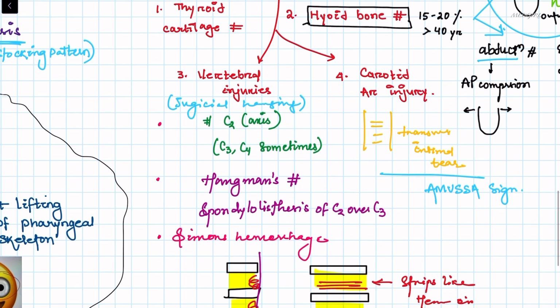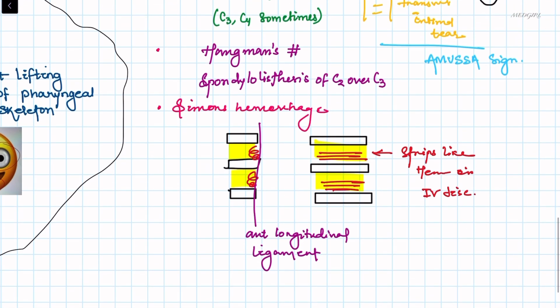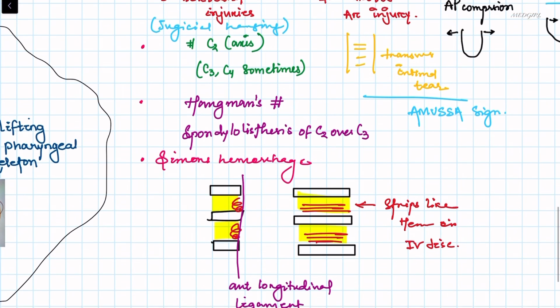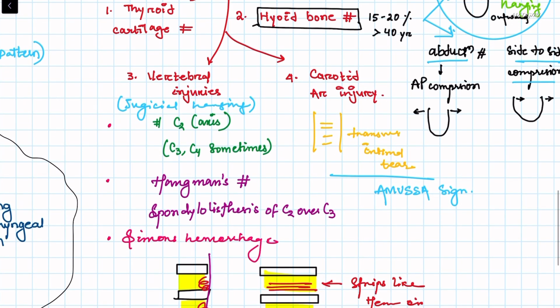Here we can see something called Simon's hemorrhage. What is that? Due to prolonged suspension, bleeding behind the anterior longitudinal ligament occurs, that is strip-like hemorrhage in the intervertebral disc between the lumbar vertebrae. Coming to carotid artery injury, due to hanging with a long drop, for example in judicial hanging, the Amussat sign can be seen. That is a transverse intimal tear. Now this is associated with areas of bruising, an antemortem sign.